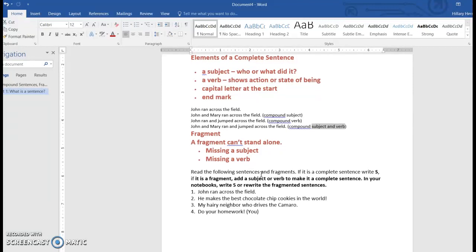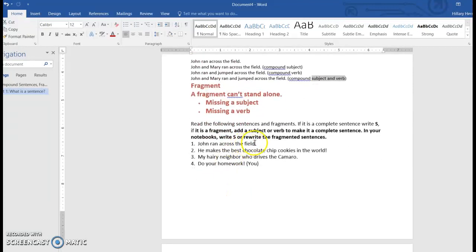And so, for example, let's look at these sentences. John ran across the field. That has your subject, John. Ran is your verb, and it can stand by itself. So therefore, it is a sentence. He makes the best chocolate chip cookies in the world. Also, subject, verb. So that is also a sentence.